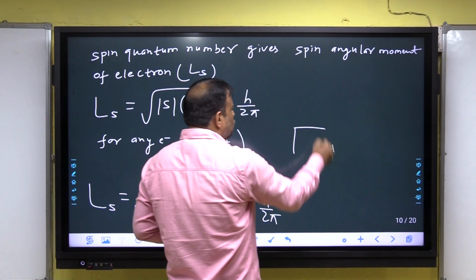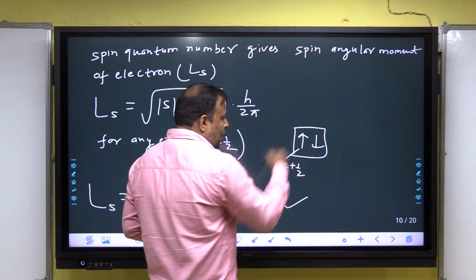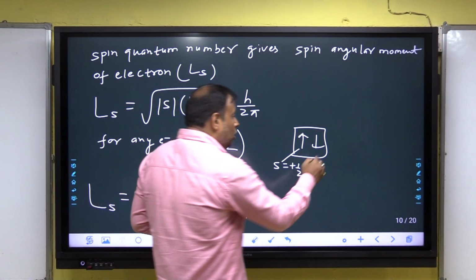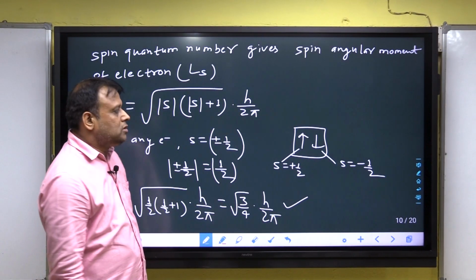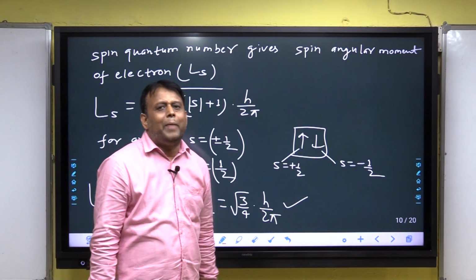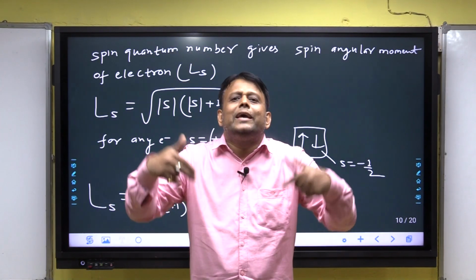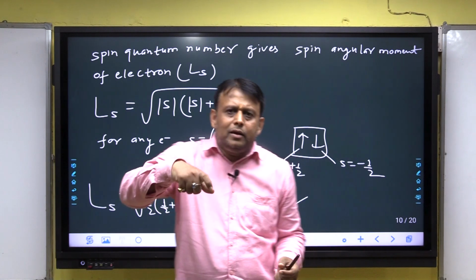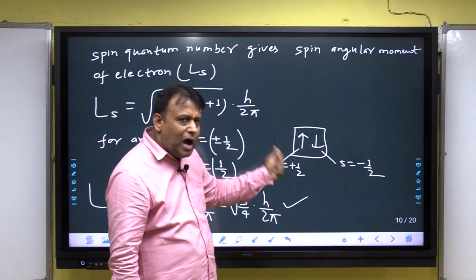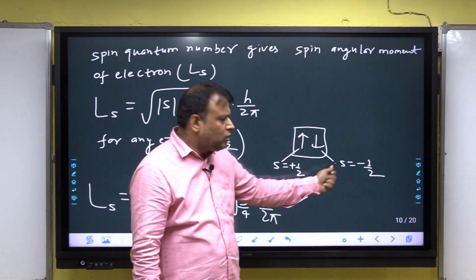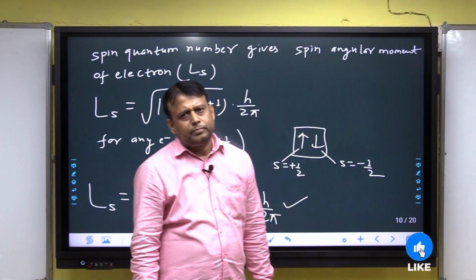When two electrons are present, listen: when one is upward with S equal to plus half, the other, downward, must be minus half. Why?